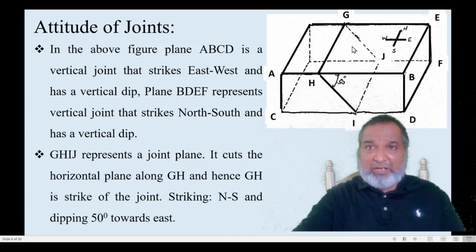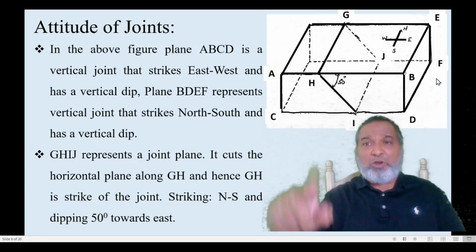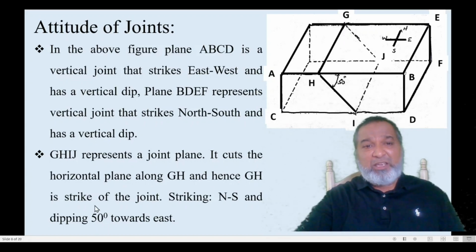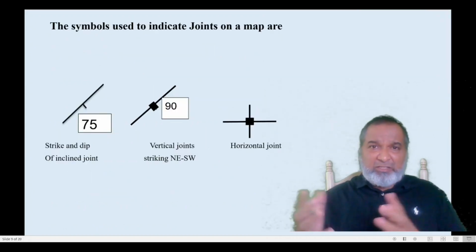So here in this particular diagram, this one we have drawn as the inclined joint, and this is another one we have drawn as the vertical joint. The next one, GHIJK, is the joint plane. It cuts the horizontal surface at GH, and hence GH will be the strike of the joint. The strike is again north-south, and the dip is towards the east by 50 degrees, because we have already measured the angle over here. So the dip is towards the east by 50 degrees.